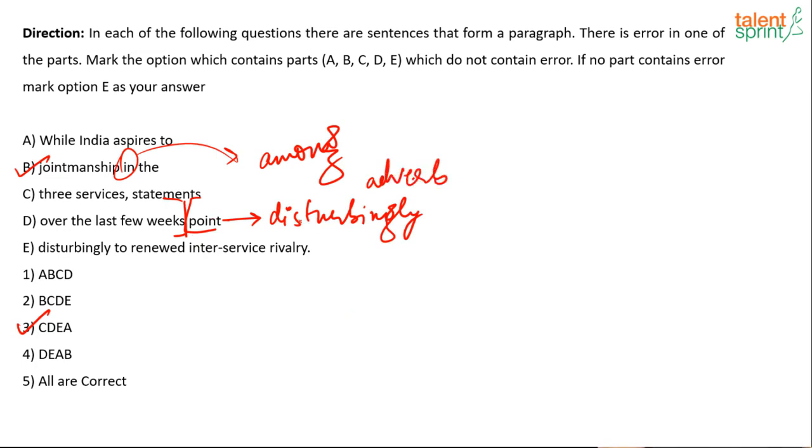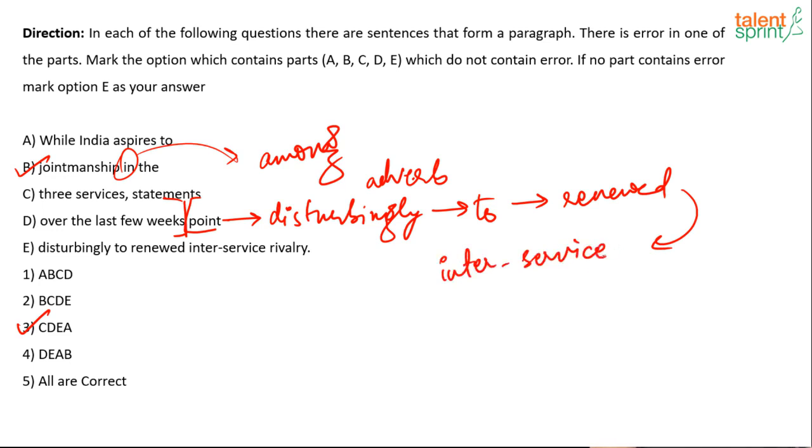So how are they pointing? They're pointing disturbingly to. What are they pointing it to? They're pointing it to renewed what? That means again it has initiated inter-service rivalry. So this has initiated, and that's why it is disappointing. So we are talking about the rivalry becoming new again.